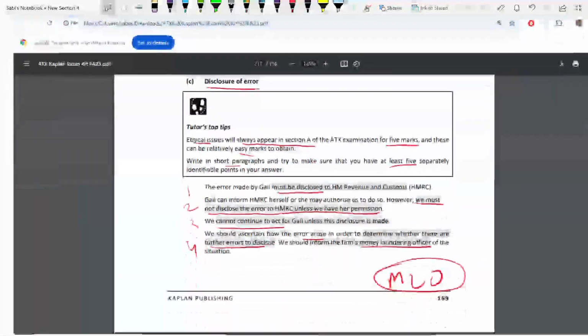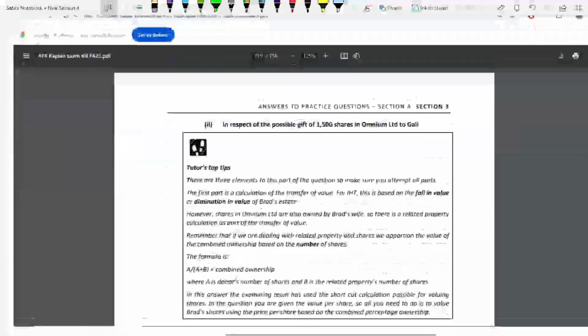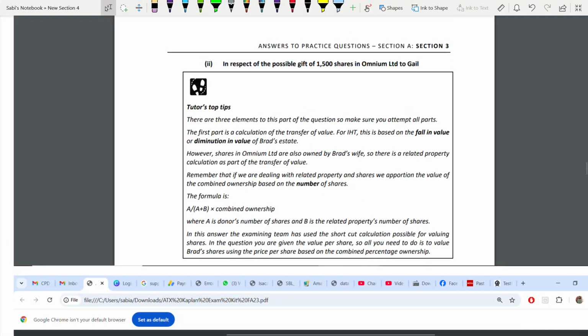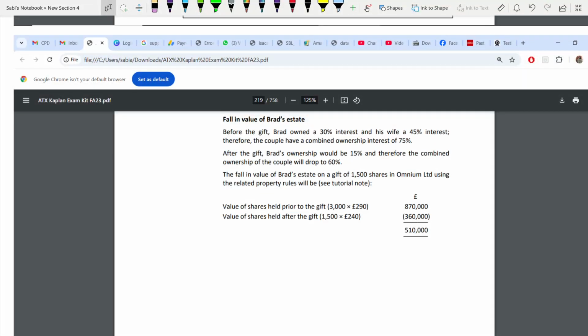Okay. So here you see there are three elements. One is fall in value. One is number of shares you have to calculate. Now, so how are you going to do it? One is fall in value. You can do it this way. Before the gift, Brad is owning 30%, 3,000 shares. 1,500 is gifting, which means he will be having 15%. But together, if you take the wife's interest of 40, combined ownership is 75. From 75, 15 goes, it will drop to 60%.